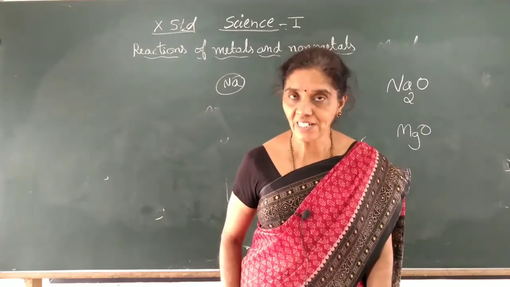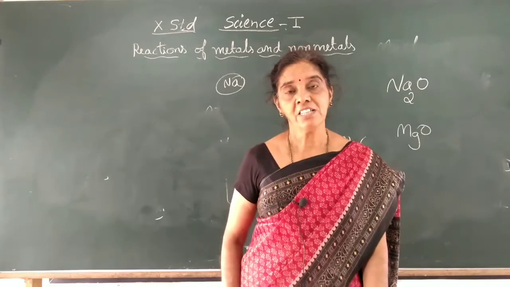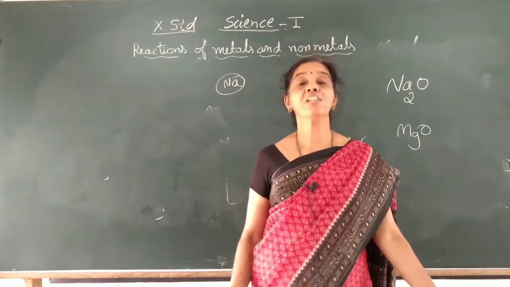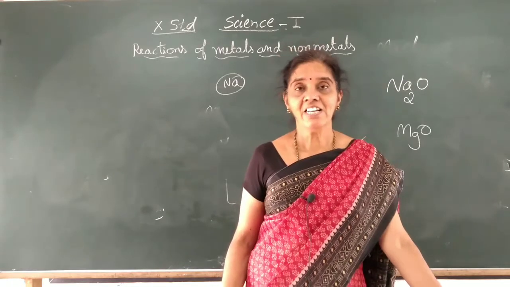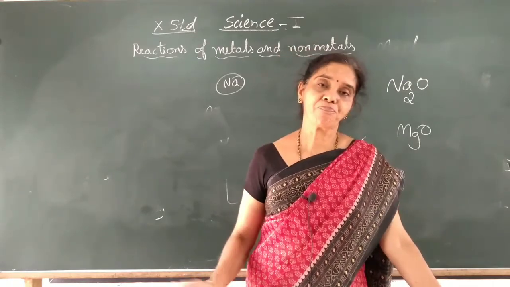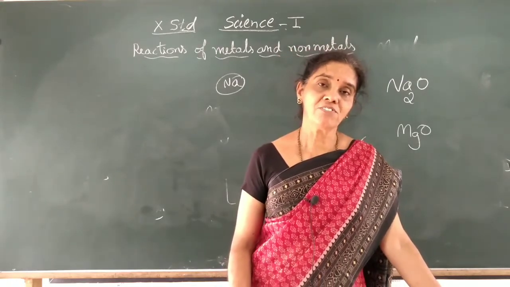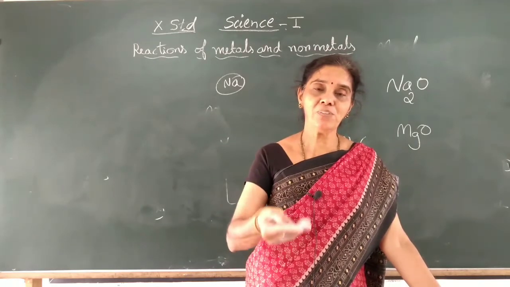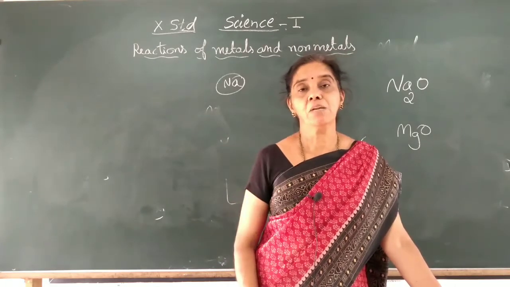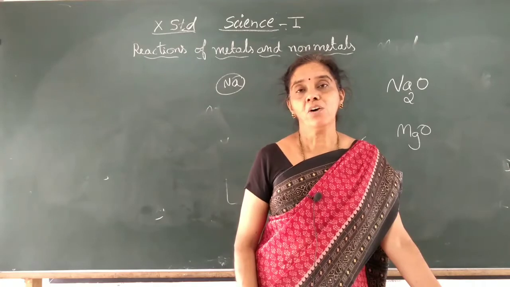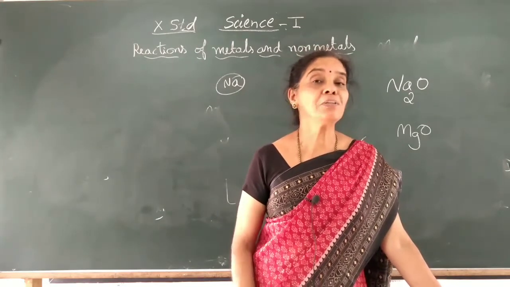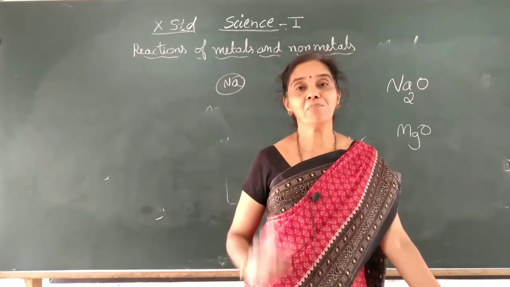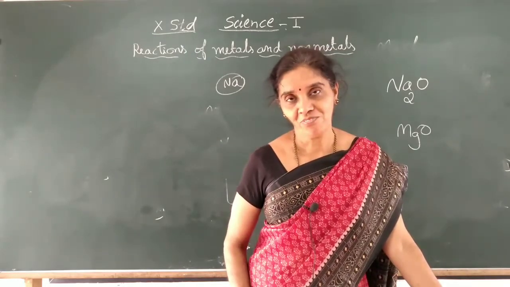So current will flow in the molten state of an ionic compound or in its solution state. It will conduct electricity. And lastly, the melting point. If you take one spoon of salt, or ask your mummy to heat it on gas, and try to heat it in a spoon on LPG for one minute, two minutes, even 5 or 10 minutes, it won't melt. Salt will not melt usually.